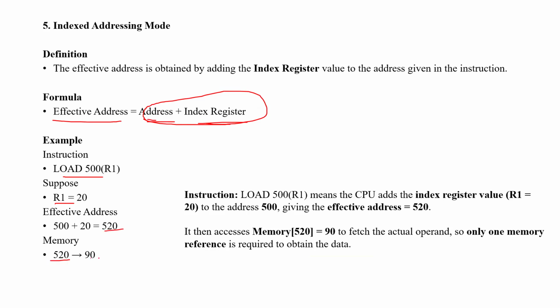The 90 stored in memory 520 will be loaded. So in the instruction 500(R1), the CPU adds the index register value R1, which is 20, to 500, giving the effective address 520. So in 520 the value 90 is the actual operand. Only one memory reference is required to obtain the data in indexed addressing.